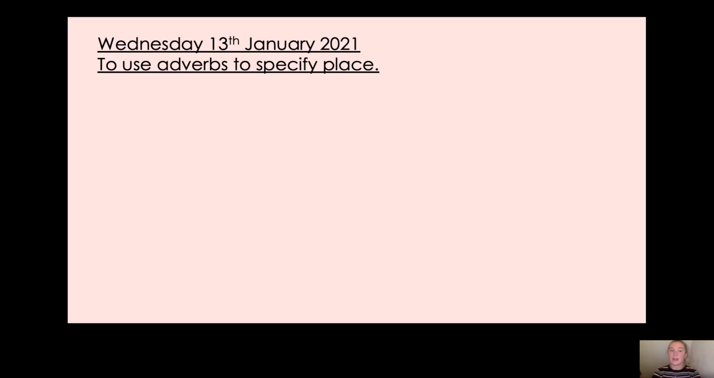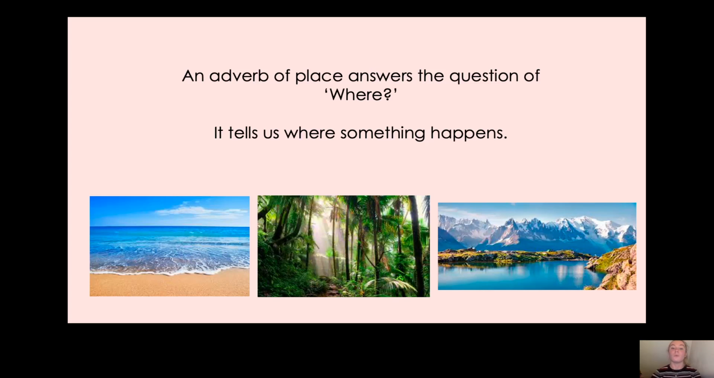Today we're going to be looking at adverbs of place. Now we've done this before when we looked at the descriptions of the Great Fire of London and when we wrote our own diary entries. So can you remember what an adverb of place is? Pause the video now and have a think. Okay, Yeti, should we see if you were right? So an adverb of place answers the question of where. So it tells us where something happens.